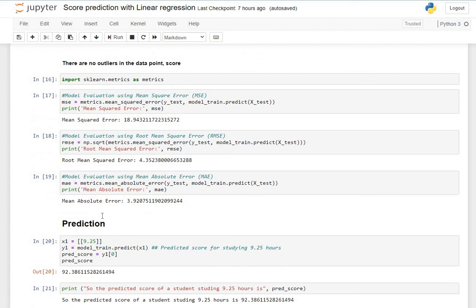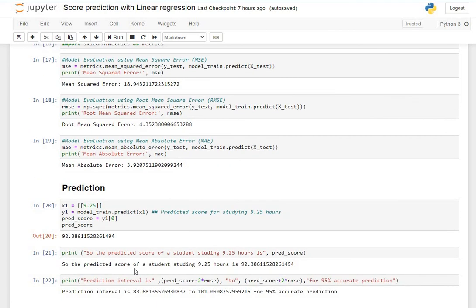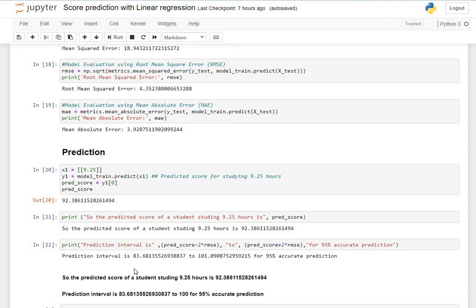And for the final question, to predict how much the person will score if they study for 9.25 hours, we use our model to predict the value, and the value is 92.38.